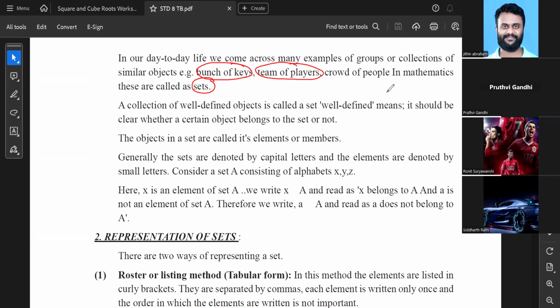I don't know if you are aware, recently the Para Olympics are going on. So all the athletes from India who have gone to the Para Olympics, all the Indians who are playing over there, they are also called a set. So any group, human beings, non-living things, anything, any group can be called a set. A collection of well-defined objects is called a set. Well-defined means it should be clear whether a certain object belongs to the set or not. It should be quite clear, only then will we call it a set.